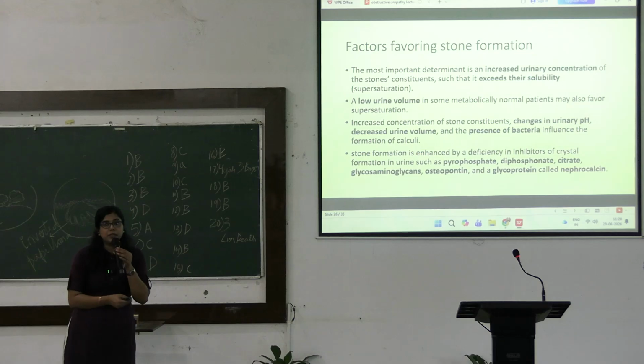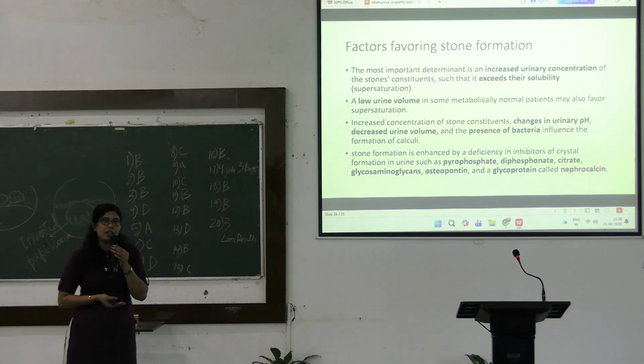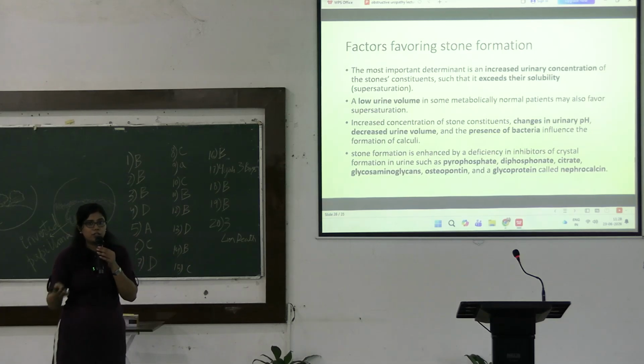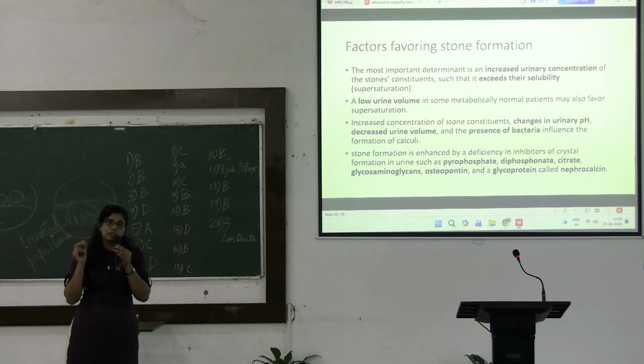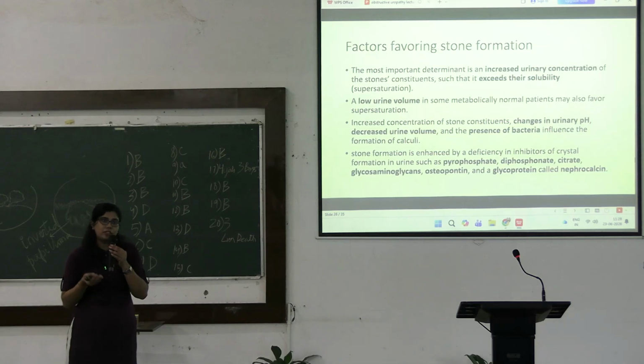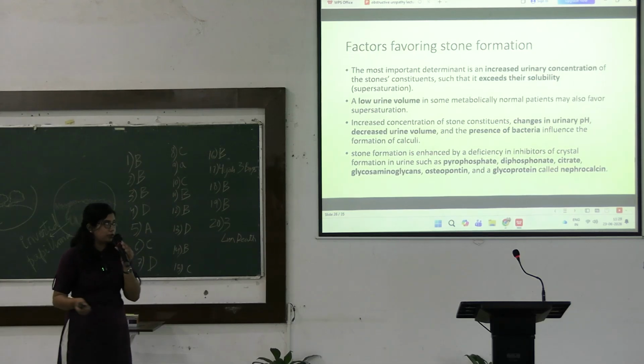Say, for example, in case of calcium oxalate, whenever the concentration of calcium oxalate salt in urine increases and exceeds its threshold for solubility, and the urine becomes a supersaturated solution of that particular salt, that salt will tend to form a crystal. So increased level of calcium oxalate will cause calcium oxalate stone, and increased level of calcium phosphate will cause calcium phosphate stone.